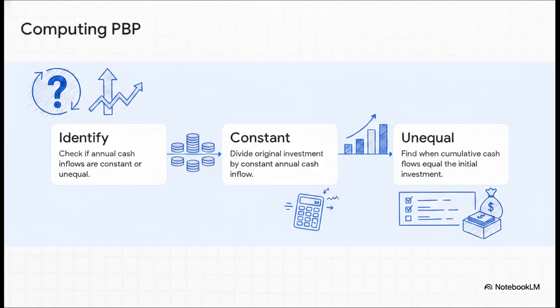Calculating this metric is actually super straightforward, and it depends entirely on the nature of your returns. First, you just identify if your cash inflows are the same every single year or if they fluctuate. If they're constant, it's a simple division. Divide your original investment by the annual cash inflow. Easy, right? But what if they're unequal? Well, then you just track the cumulative cash flows year by year until they match your initial investment.